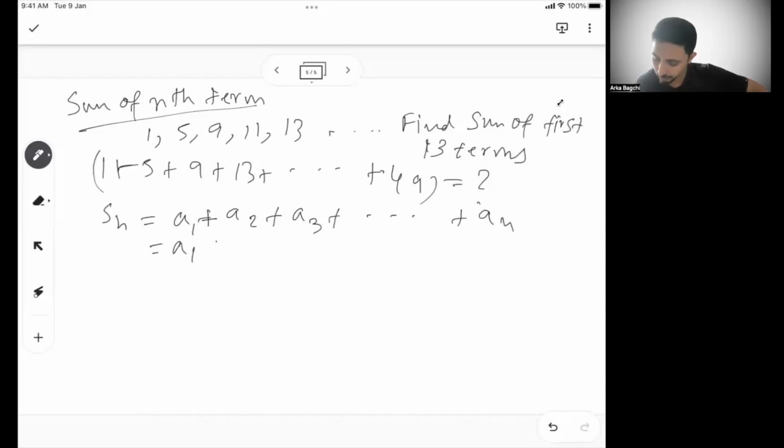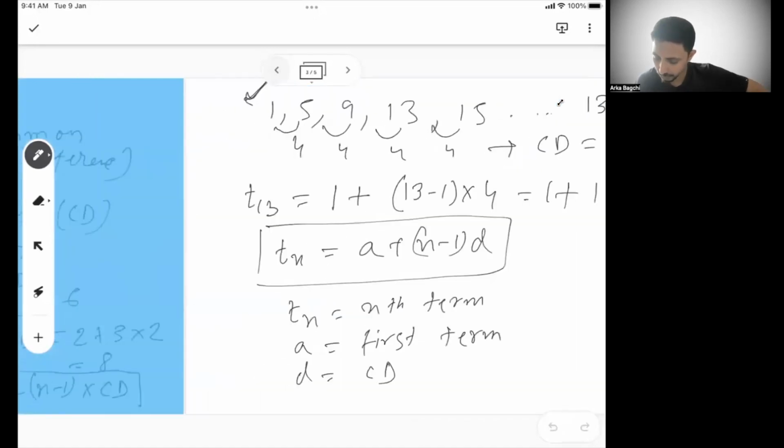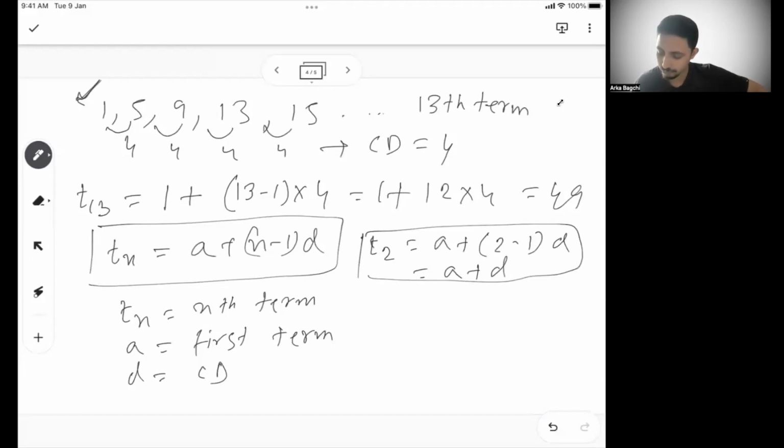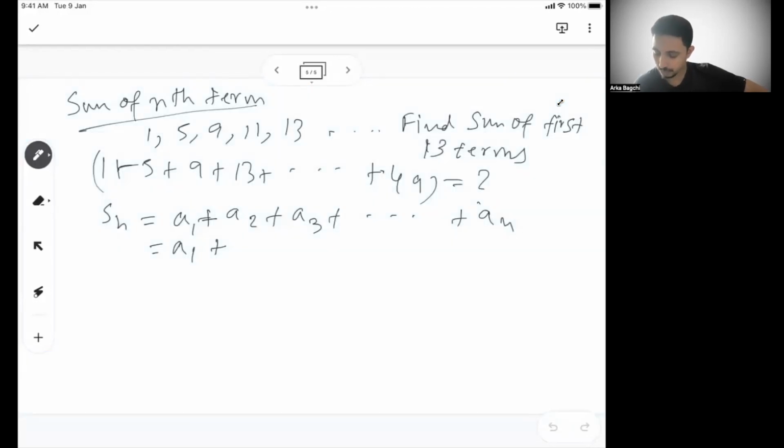Now can I say A1, A2 is what? If I go back to this formula, A2 is nothing but term 2. Term 2 will be what? A plus 2 minus 1 into D, or I can say A plus D. If I apply this formula, same way, if I go back and do here, A2 will be A plus 2 minus 1 into D.